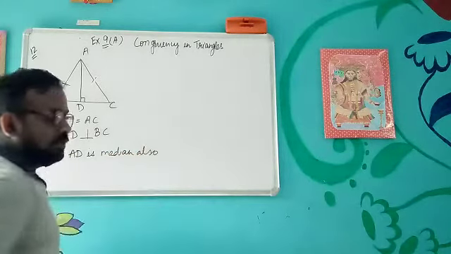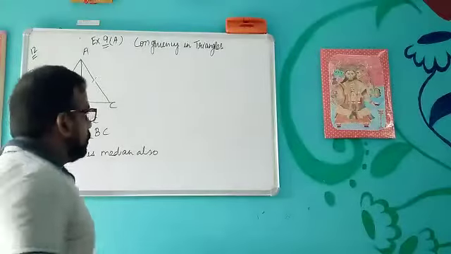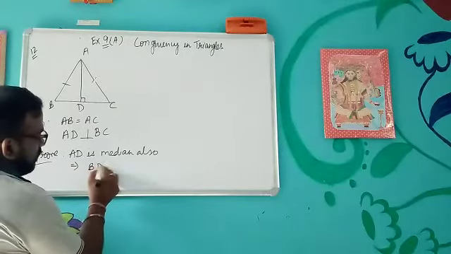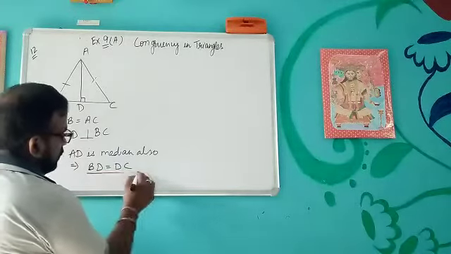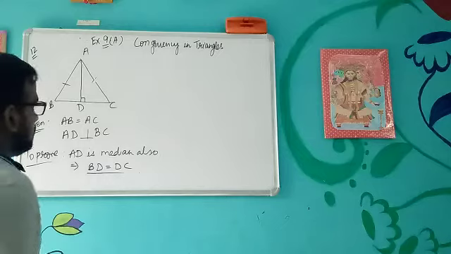Okay, now in order to prove that the line segment is a median of the triangle, we have to prove that BD equal to DC. So actually this we have to prove, that BD equal to DC. Now let's start.